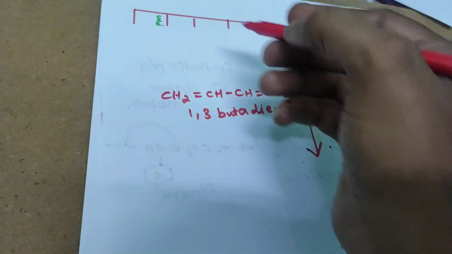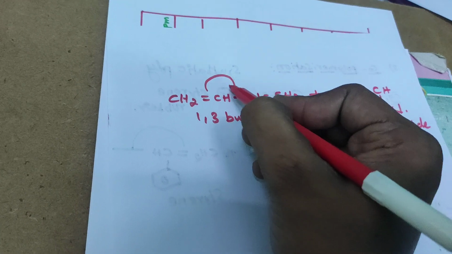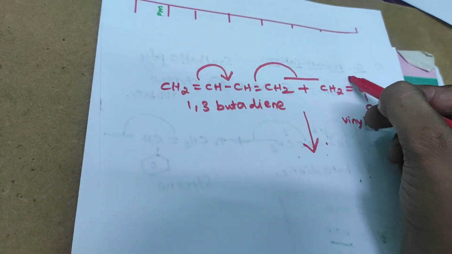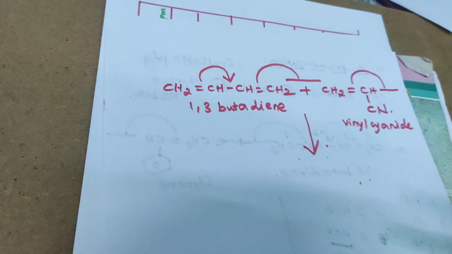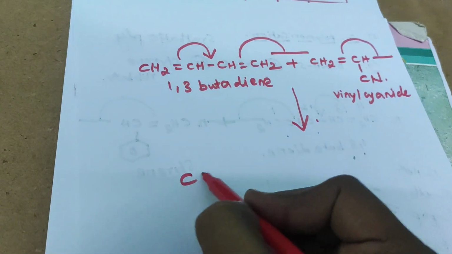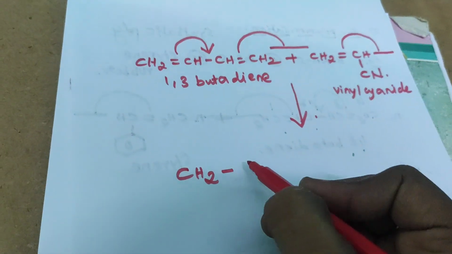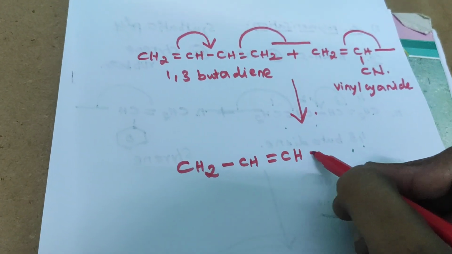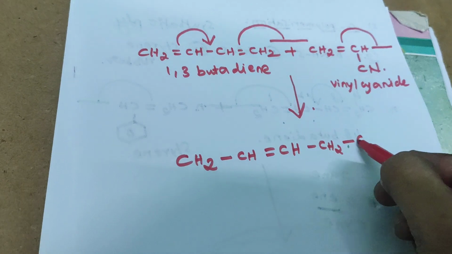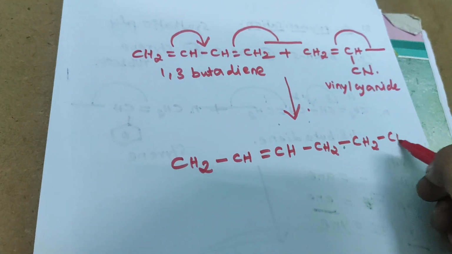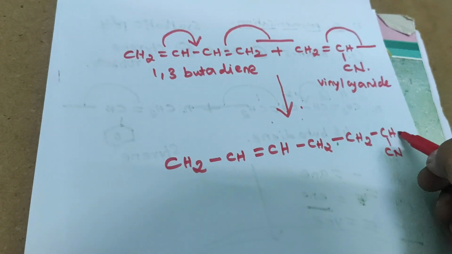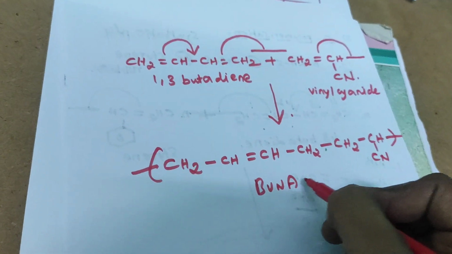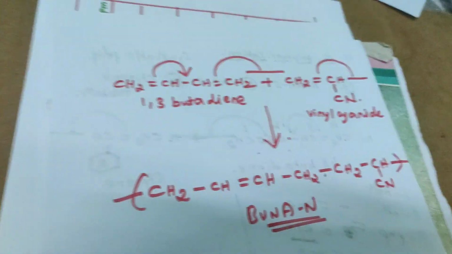As before, this bond is shifted to here. This bond makes a new bond between these two different molecules, and this bond reacts with another molecule. By combining these two molecules, we get CH2 double bond CH, double bond CH, single bond CH2, single bond CH2, single bond CH, with CH containing a cyanide group, and that is Buna-N. The name of this molecule is Buna-N.